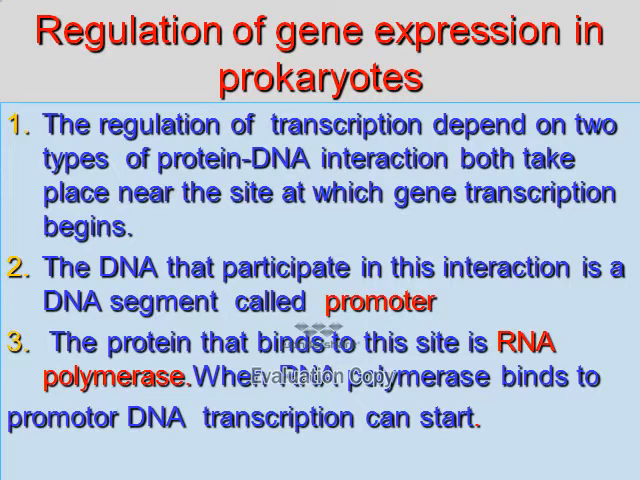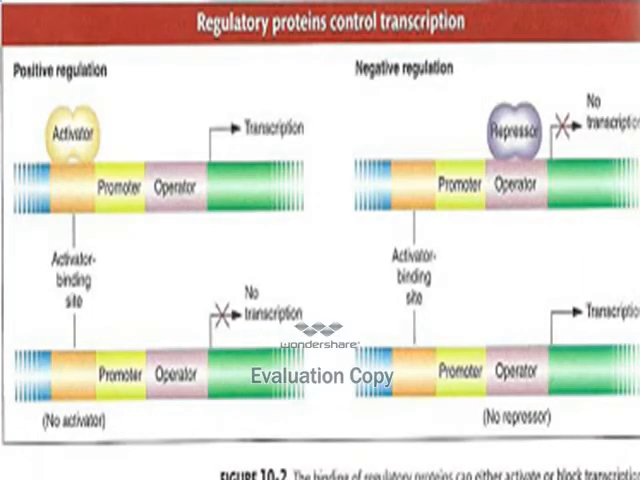This is an example of positive and negative regulation of gene expression in prokaryote. The regulation of transcription depends on 2 types of interaction, protein and DNA. The promoter is the site of the DNA that participates in this interaction, and the protein that binds to this site is RNA polymerase. When RNA polymerase binds to the promoter site, the transcription can start.